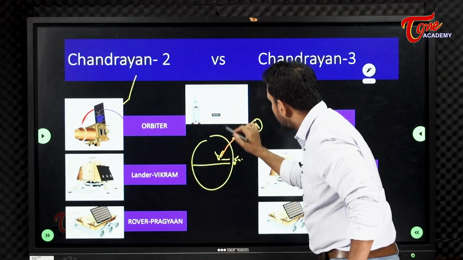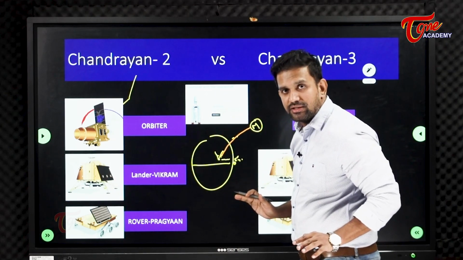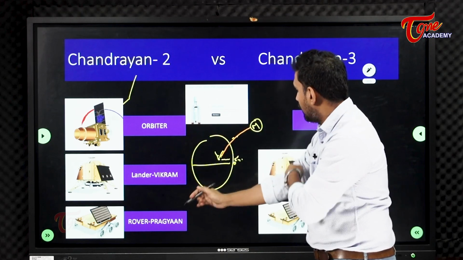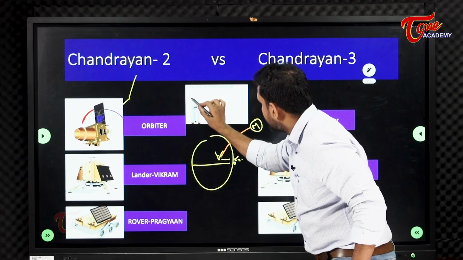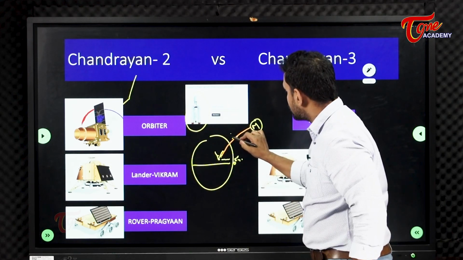So all of these we are sending, all of 1, 2, 3. These 3 important components belong to Chandrayaan. All of these were sent by a rocket called a launch vehicle.